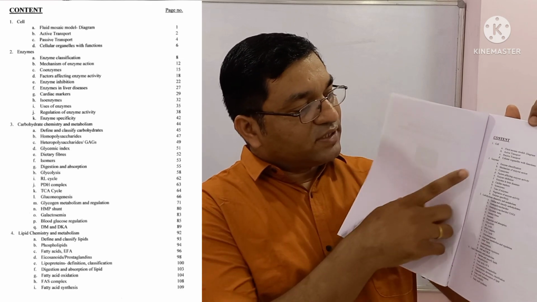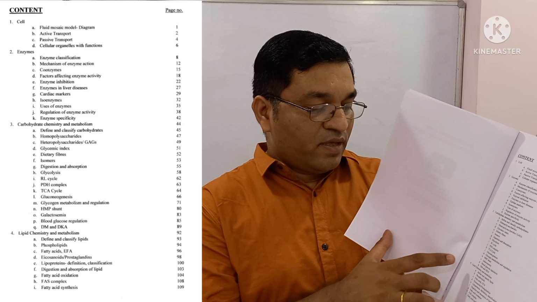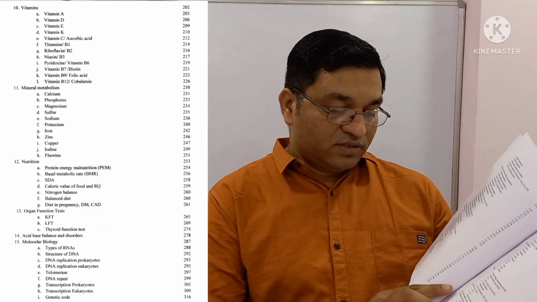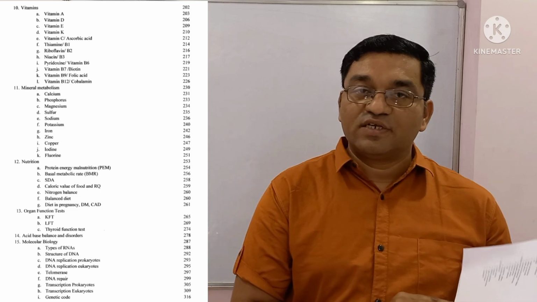Now this is the content. It mainly includes the cell, enzyme, carbohydrate chemistry and metabolism, lipid chemistry and metabolism, protein chemistry and metabolism, integration of metabolism and metabolism in starvation, biological oxidation, nucleotide chemistry and metabolism, heme metabolism, vitamins, minerals, nutrition, organ function tests, acid-base balance and disorders, molecular biology topics that include replication, transcription, translation, then recombinant DNA technology, PCR, free radicals and antioxidants, biotransformation, cancer, extracellular matrix, immunity.